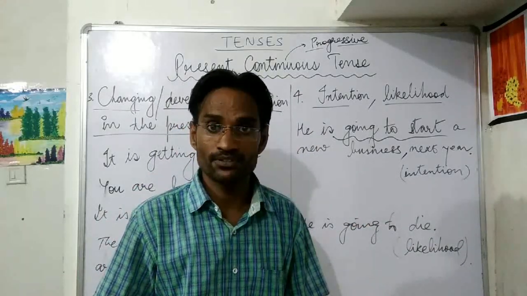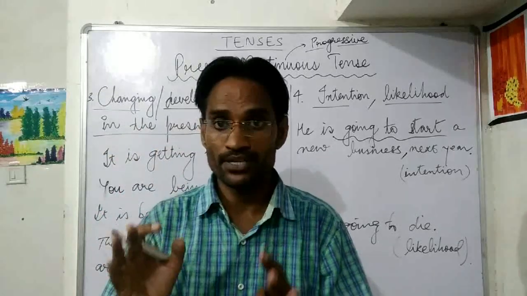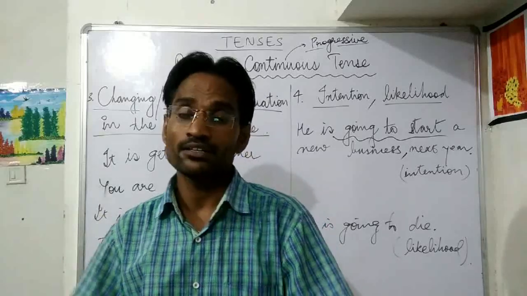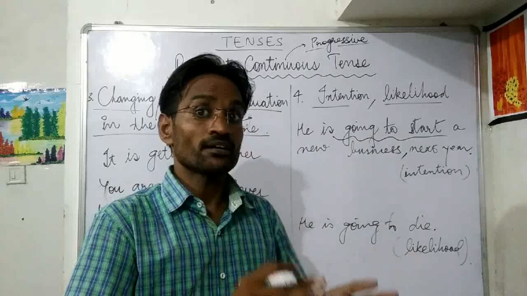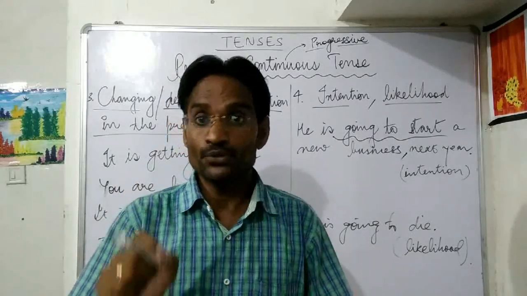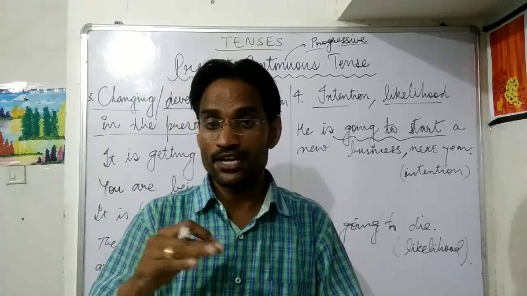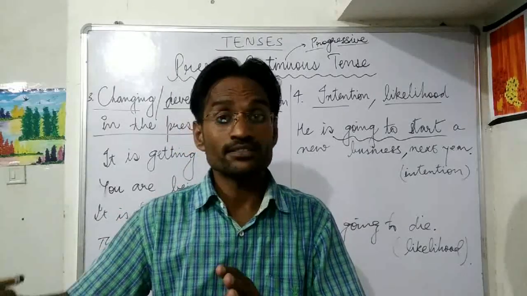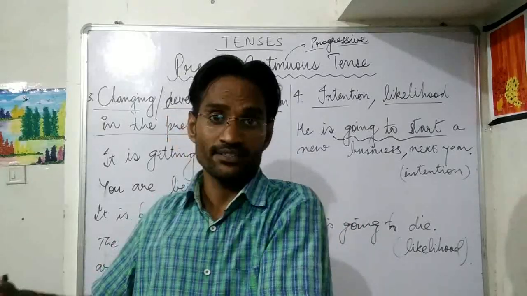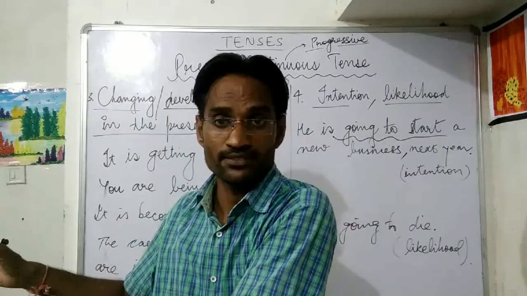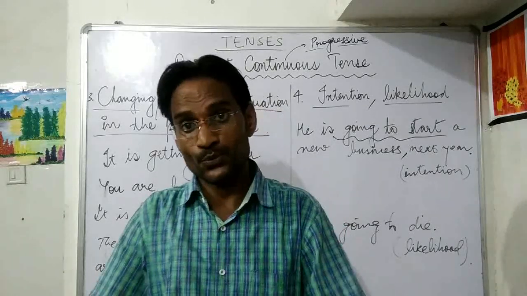So this is likelihood. Alright students, today we talked about actions which are taking place right now at the time of speaking. Then we talked about those actions which are taking place but are not observable. You cannot notice them taking place. For example, I share with you that one of my colleagues is writing a novel. Right now he is sitting with me, we are interacting. But I say that he is writing a novel. Why? उपन्यास लिख रहे हैं. So right now he is not writing, but these days he is busy writing a novel.